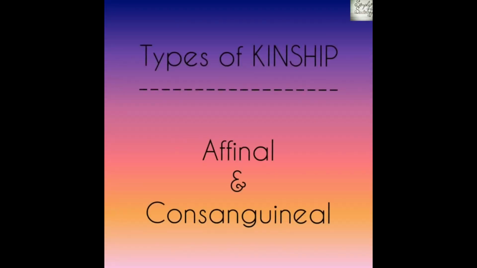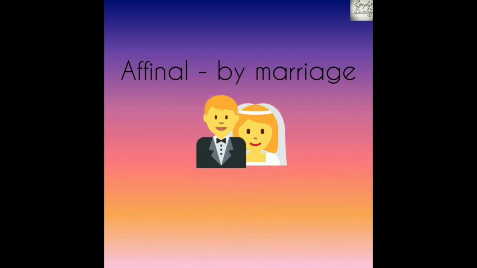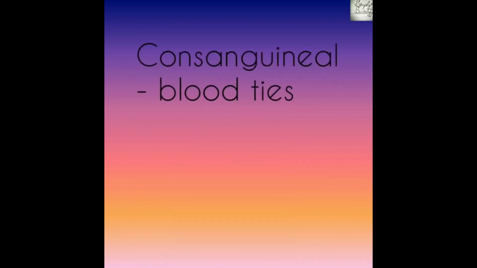Now, there are two types of kinship. One is affinal kinship, the other is consanguineous kinship. The affinal kinship forms due to marriage relations, such as husband-wife relation or mother-in-law and daughter-in-law relations, whereas consanguineous relations form due to blood ties, such as father and daughter or uncle and niece.